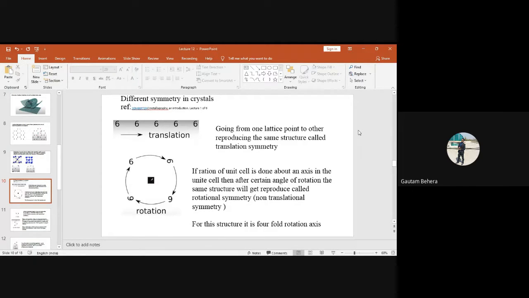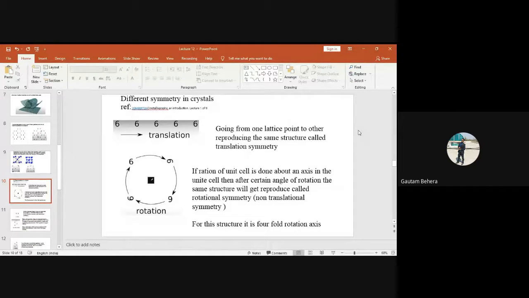For example, let me tell you, suppose you take a tiger, or any animal, basically, you just imagine a vertical plane going through the center of the tiger. So now, if a vertical plane, which is a mirror plane, basically, two-side mirror plane, then left part of the tiger will be completely identical with the right part of the tiger, yes or no? No, sir. It will not be identical.